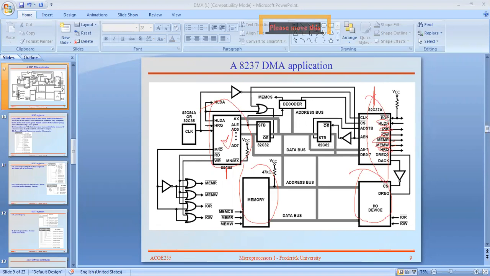And DREQ means data request. Okay, the data request controls available in 8237, DREQ0 and so on. Okay, I hope you know. This is the enable signal here.